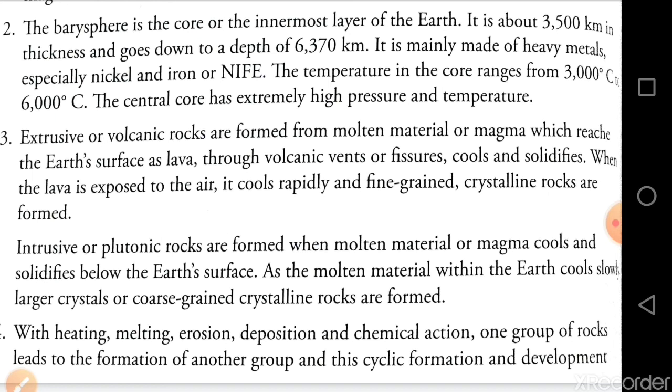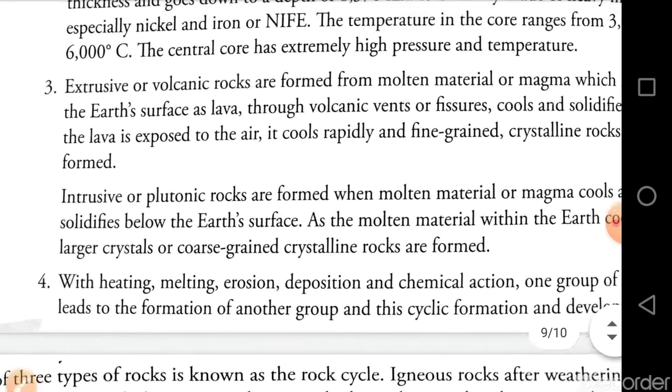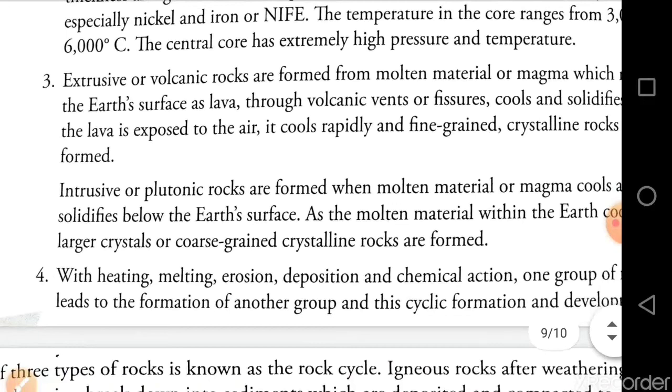Now come to another: intrusive rock or plutonic rocks are formed when molten material or magma cools and solidifies below the earth's surface or below the crust. As the molten material within the earth cools slowly, larger crystals or coarse-grained crystalline rocks are formed. Understood? Now come to question number 4.